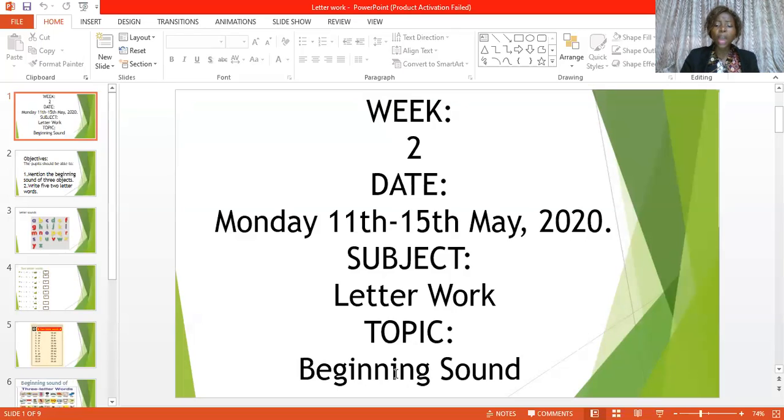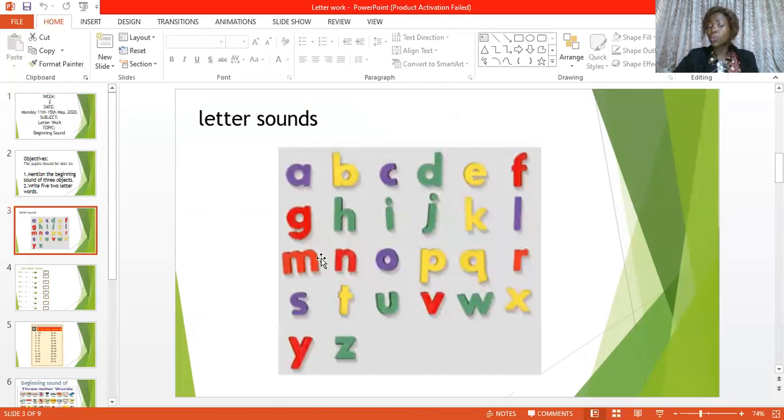The beginning sound, everybody. Okay, so let's go over to the first slide that we'll be talking about, which is letter sound. We are going to sound these letters just like we have been doing before in our physical classes. Now let's start. Sounding of letters.